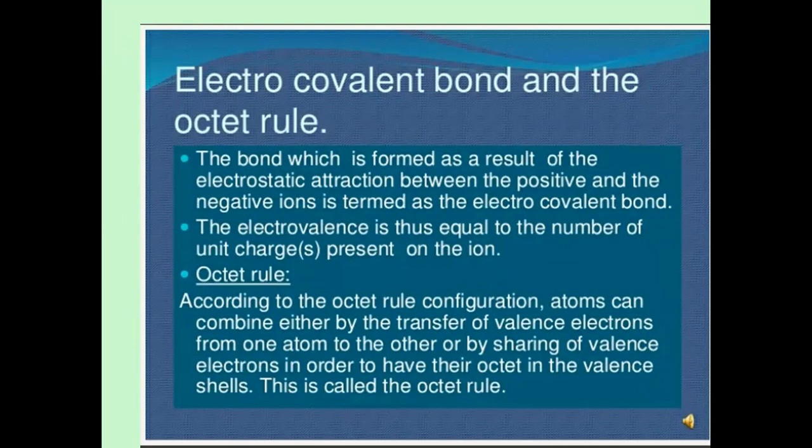Now, the electrovalent bond and the octet rule. The bond which is formed as a result of electrostatic attraction between the positive and negative ion, as I have told you, is the electrovalent bond. And the electrovalence is thus equal to the number of unit charges present on the ions. What we have said is that atoms form bonds, the first reason being to attain the noble gas electronic configuration. In the formation of NaCl, this is proved. Na and Cl form a bond, which is an electrostatic bond, and due to this bond, both attain the noble gas electronic configuration, and this was only the octet rule.